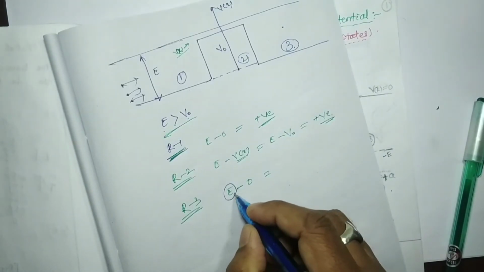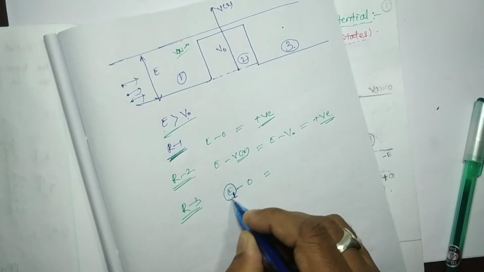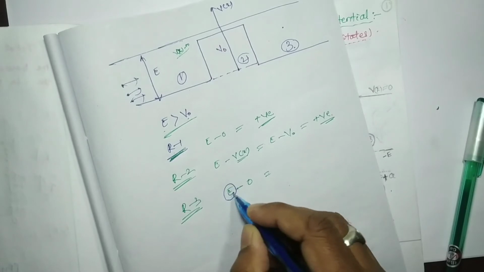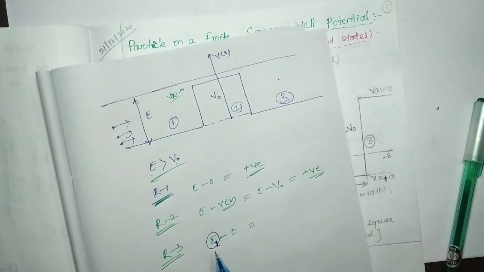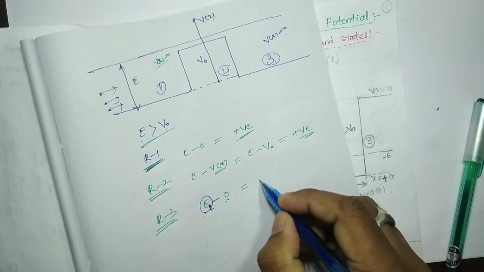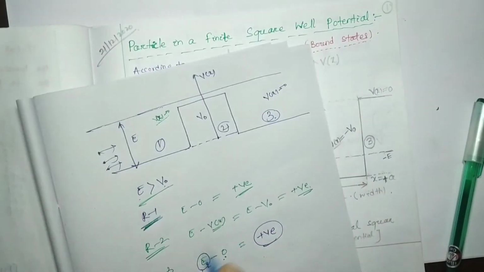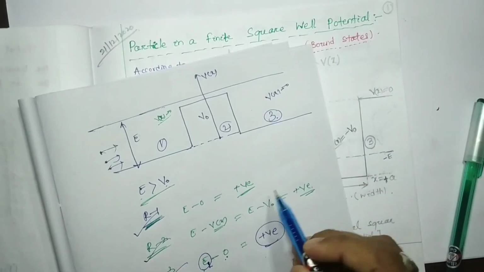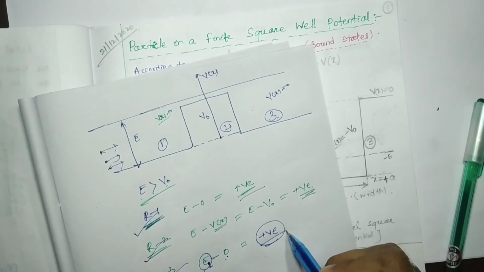Suppose we consider E1, that means after the energy is reduced, the total energy will be E1, and we consider E1 minus the potential, which here in this region Vx equal to 0, so E1 minus 0 is also positive.